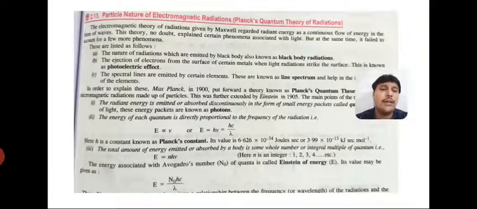The energy associated with Avogadro number of quanta is called an Einstein of energy. Its value may be given as equal to N naught hc upon lambda. So suppose we are going to calculate the energy of Avogadro number of particles, then our n is actually the Avogadro number, that is N naught. So this is the mathematical form. This is the discussion of the particle nature of electromagnetic radiation, from where we go on to Planck's quantum theory of radiation, where we actually use the concept of wave, right? That's why it is directly proportional to frequency, right?